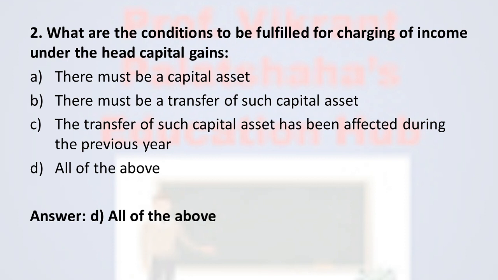When the income is charged under the capital gain, then the capital asset must be there. That asset should be transferred, and the asset should be transferred in the previous year. These are all the conditions. Therefore, the correct option is option number D.